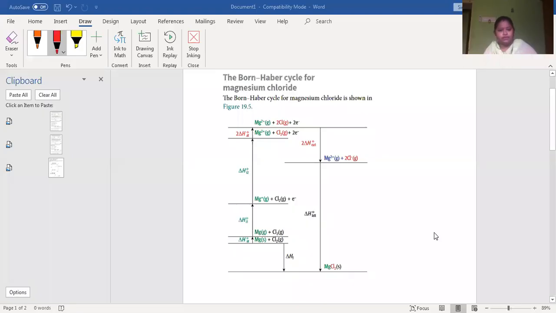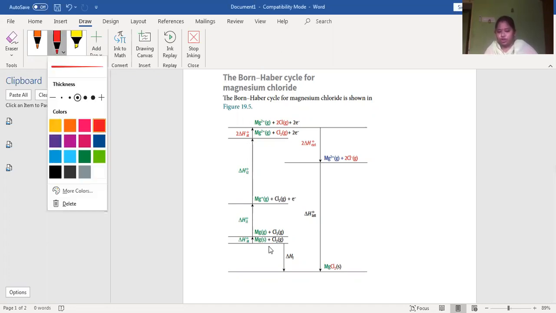Name concept from lattice energy. Over here, we are going to talk about the Born-Haber cycle for magnesium chloride. Okay, so to get magnesium chloride, we need magnesium solid and chlorine gas, right?